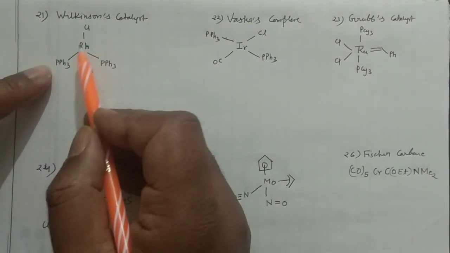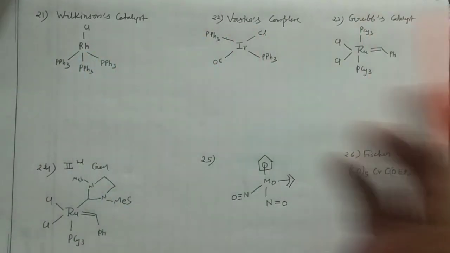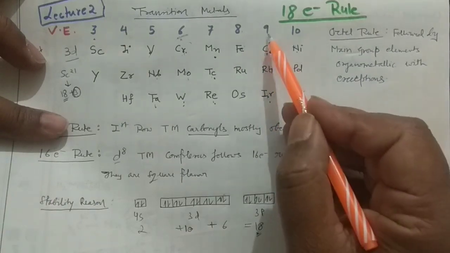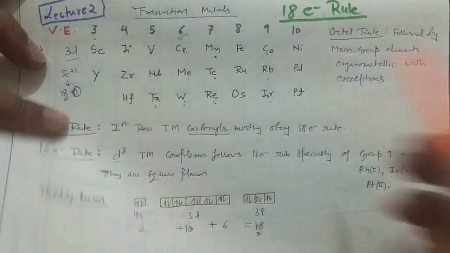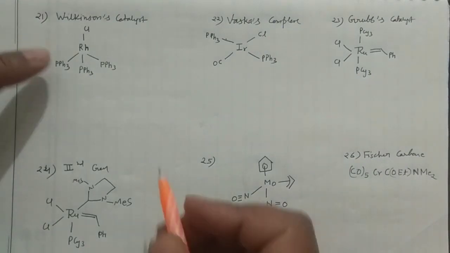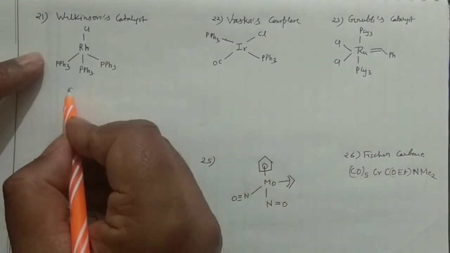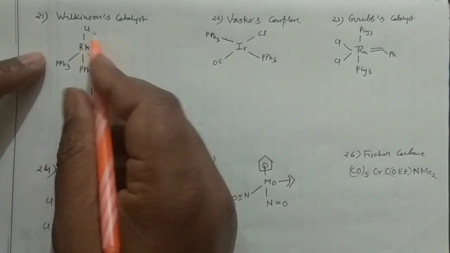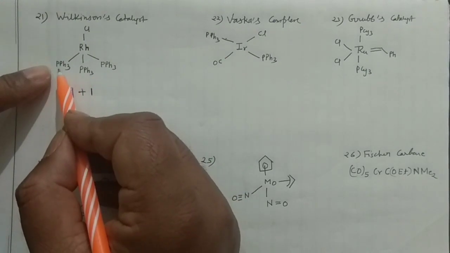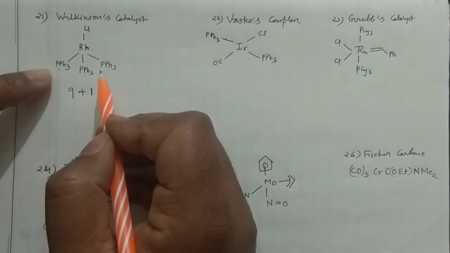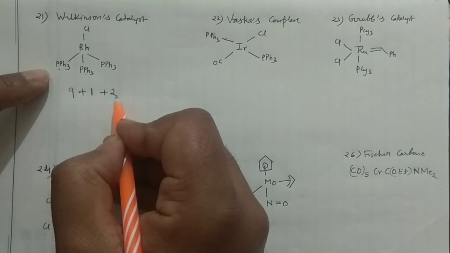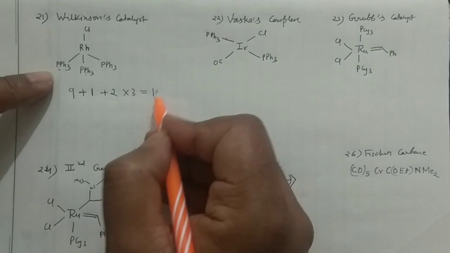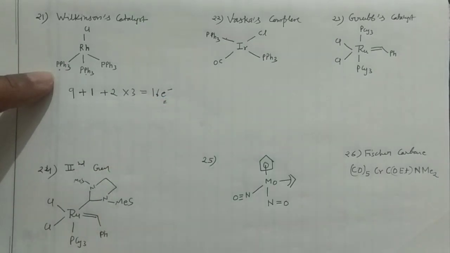So this rhodium is the partner of the cobalt. This will give you 9 electrons. Komal Radha ka irada, this was my trick. Cobalt contributes 9, so rhodium will also contribute 9. So how can you solve this particular problem? 9 for this one, and 1 for chlorine, because this is a Cl radical. And these PPh3 are neutral ligands. Neutral ligands always contribute 2 electrons through a lone pair, and 3 of them are present. So 9 plus 10 is 19... it's a 16 electron system.